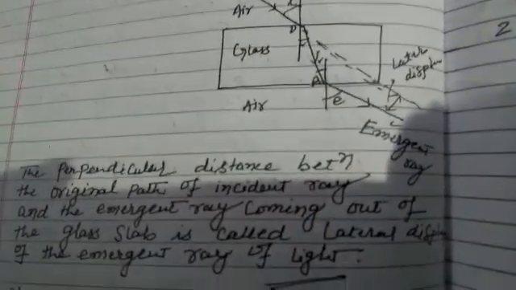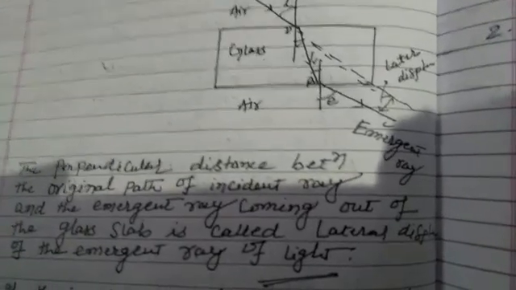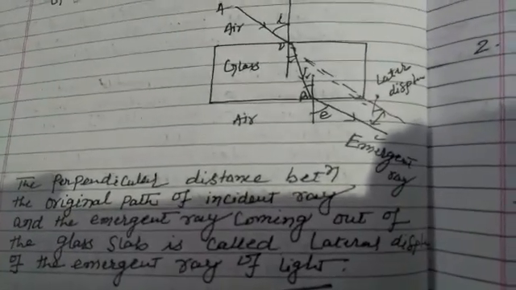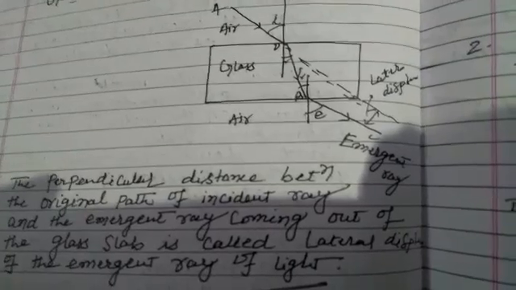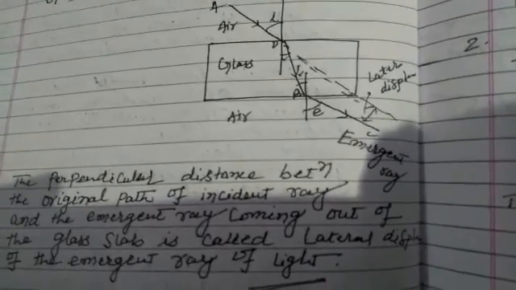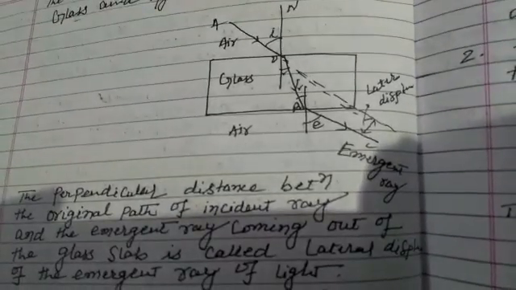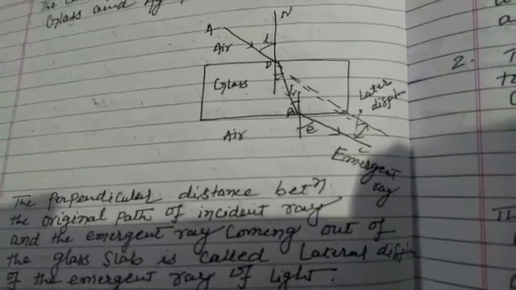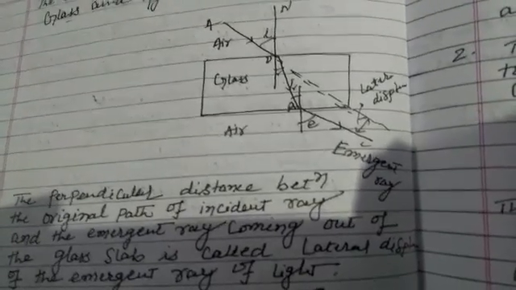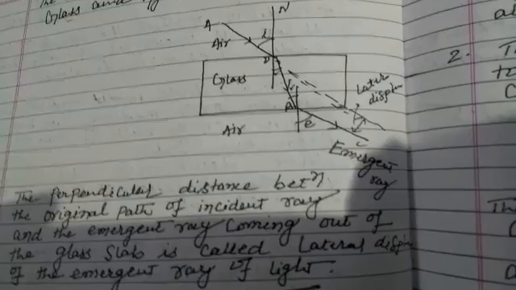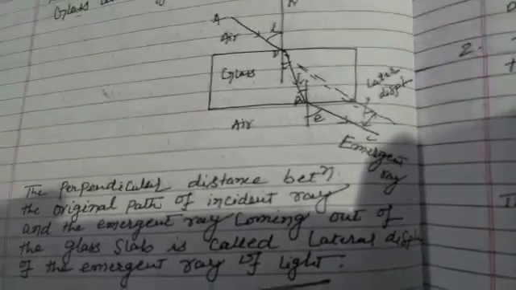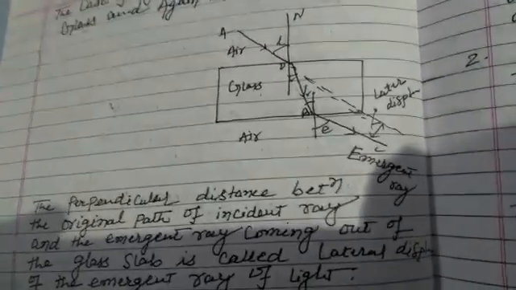That means the incident ray in air and the emergent ray in air are parallel to each other, because the speed of light in the same medium is the same. When light passes from air to glass, the speed decreases, and when light passes from glass to air, it returns to the same speed. So both rays are parallel to each other.